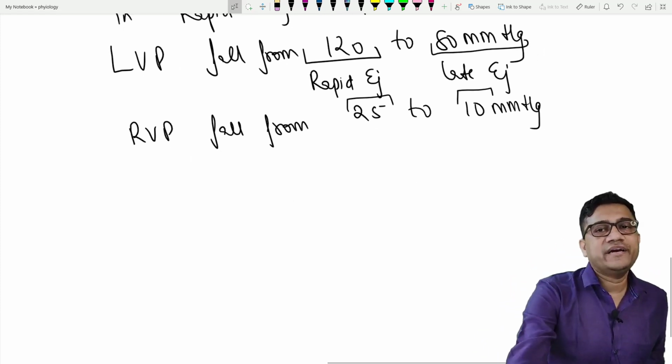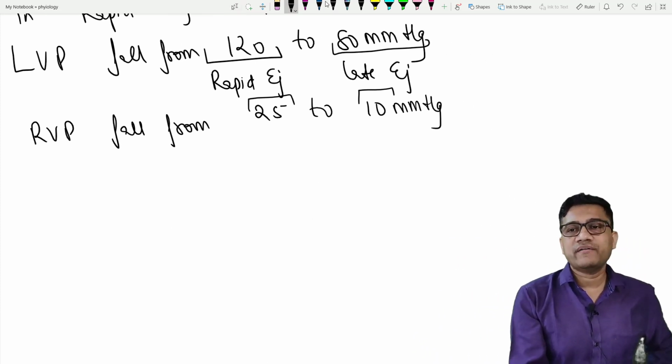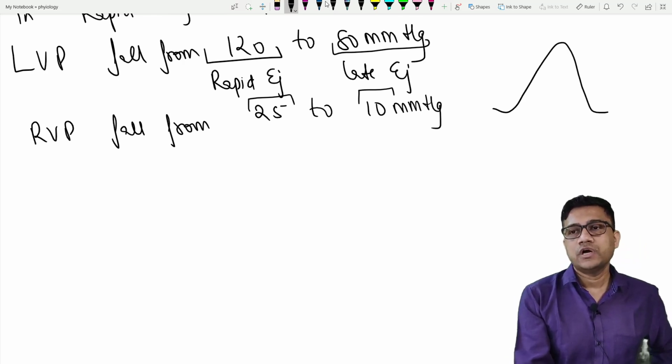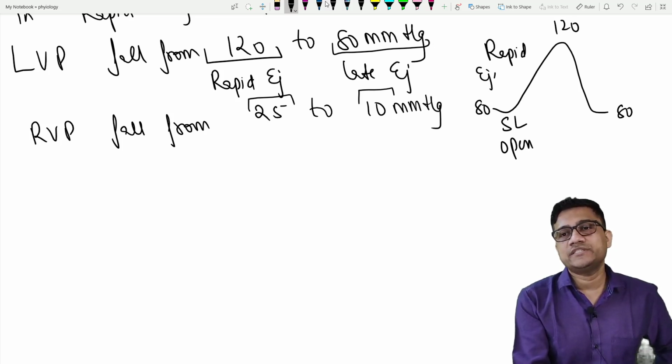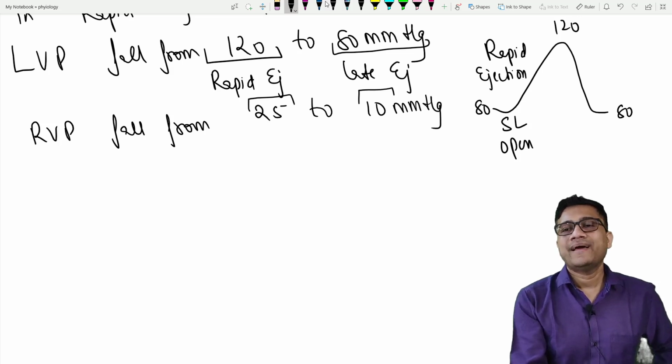Let me give you an idea to remember. Make a small graph like this. It was 80, 120, 80. So what happens here? The semilunar valve opens and what starts? Rapid ejection. Here it is slow ejection.